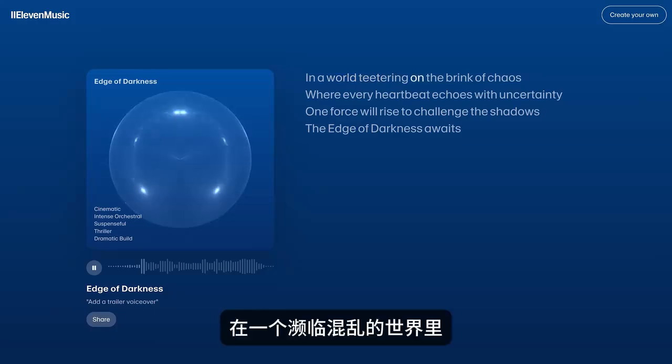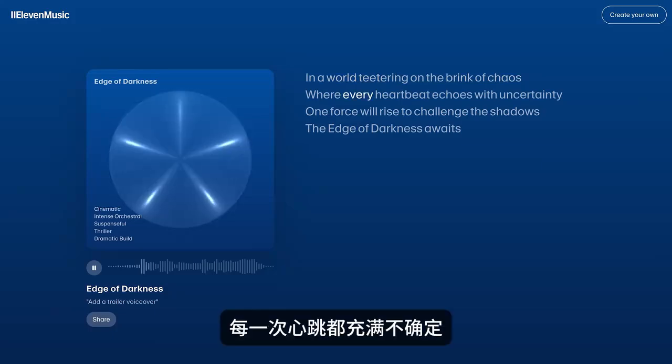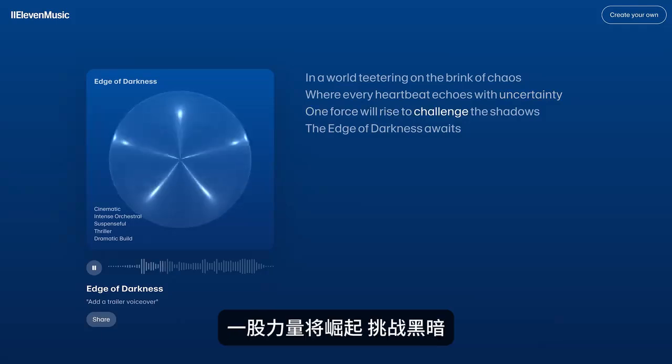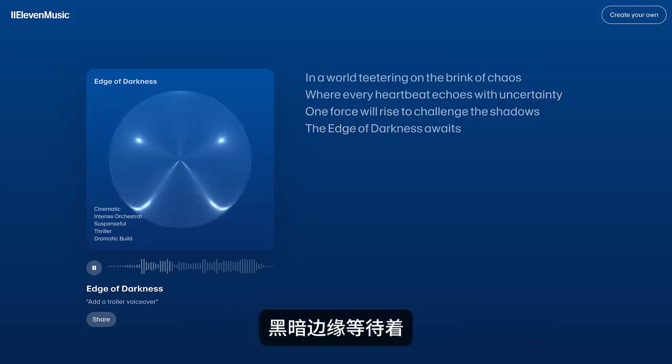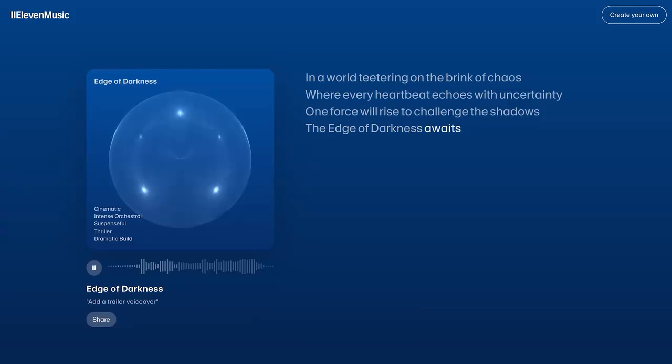In a world teetering on the brink of chaos, where every heartbeat echoes with uncertainty, one force will rise to challenge the shadows. The edge of darkness awaits.